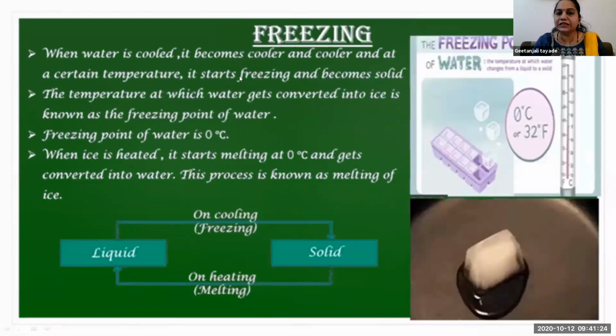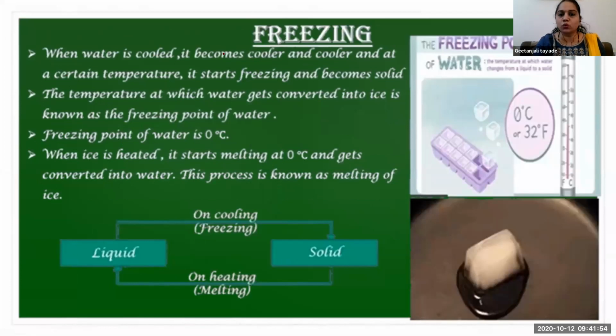So what is freezing now? Freezing means again, what is happening? The reverse process is happening. Reverse means liquid on cooling changes into solid form, and solid on heating changes into liquid form. Freezing means we are freezing, again lowering the temperature. So here liquid is going to change into solid form.